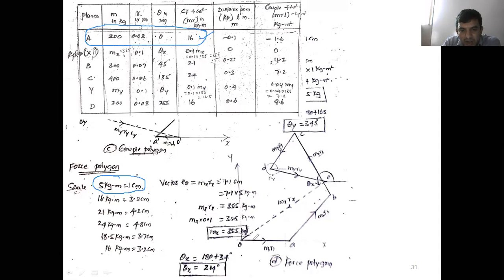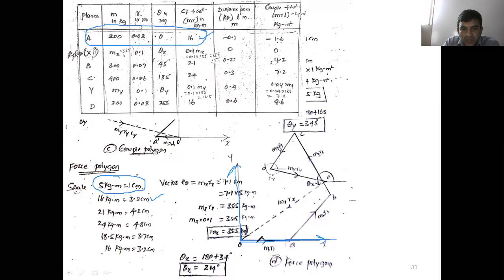Now first you draw an x-axis line and y-axis you draw here. Now you start from the origin. From the origin, plus 16 is there. 16 kg meter, convert into scale. 16 kg meter is equal to 16 divided by 5. How much you get? 3.2 centimeter, right? Now draw a 0 degree line, positive x-axis. Along the 0 degree line, measure 3.2 centimeter.